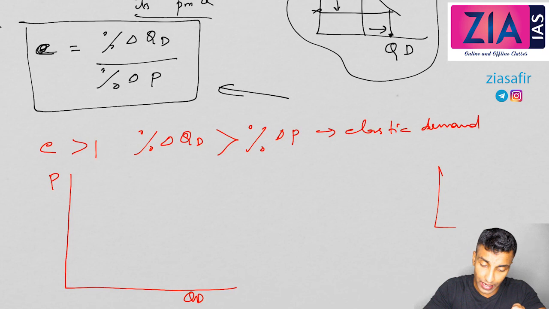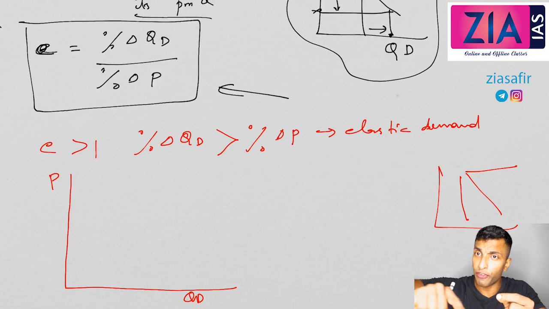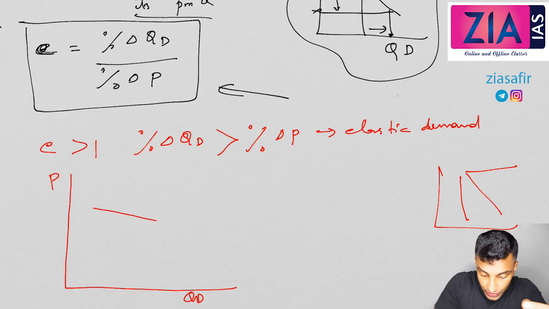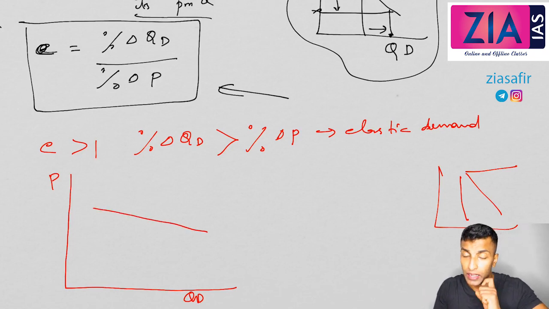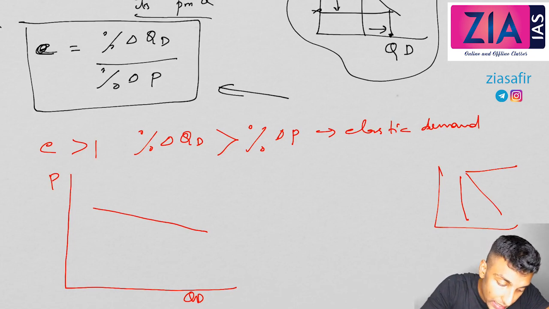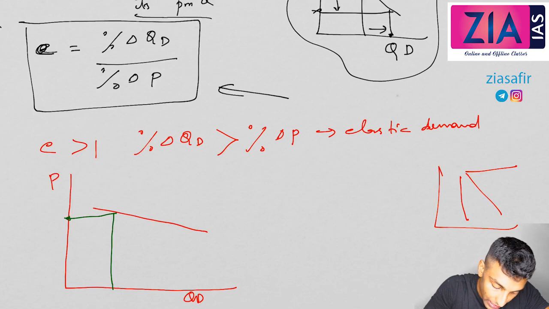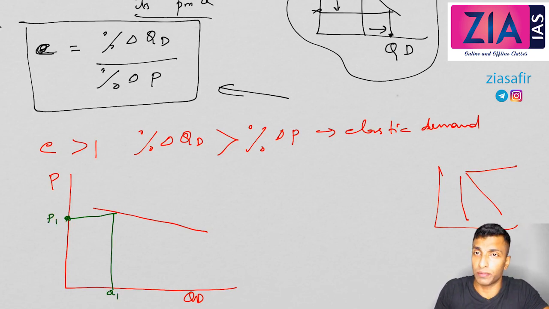Normally you draw like this, right? So, don't make it too vertical and don't make it too horizontal. Make a flatter curve, something like this, just to explain this concept. Okay, so first scenario, let's take this as a first scenario. At this point, this is the quantity demanded at this price. Let's say P1, quantity demanded is Q1.